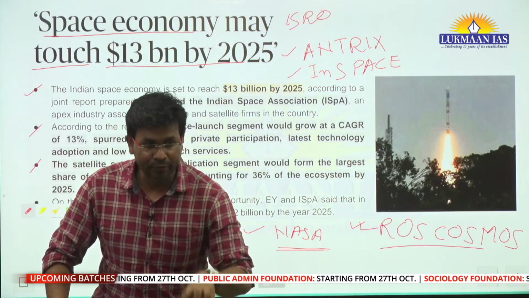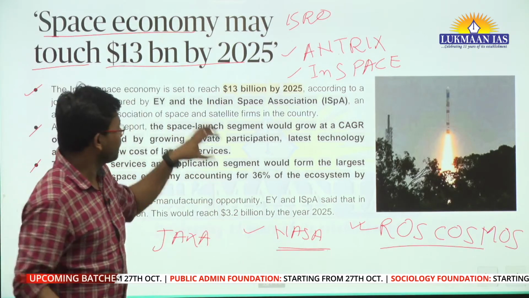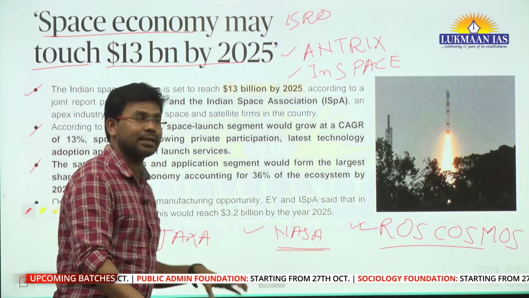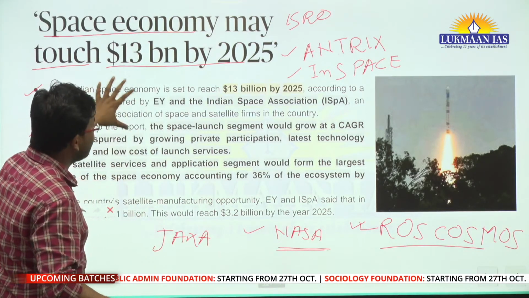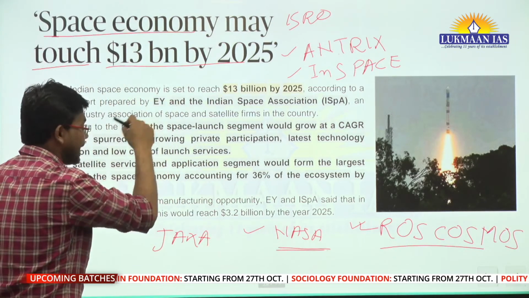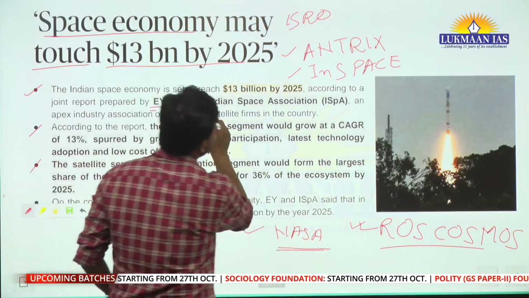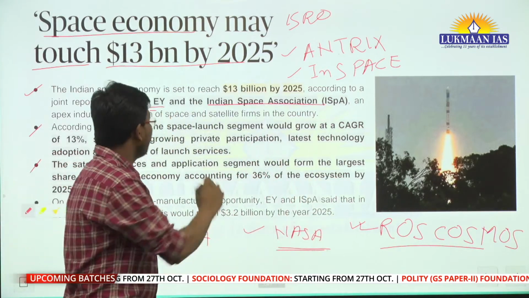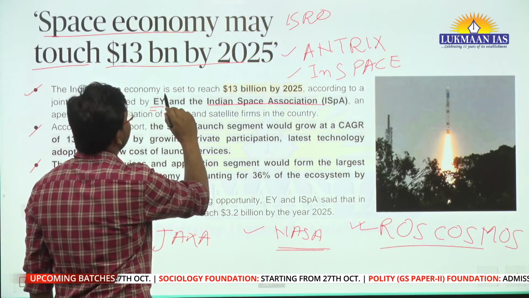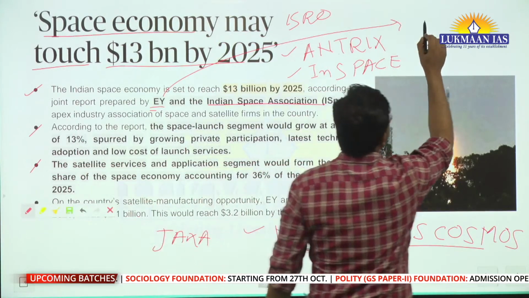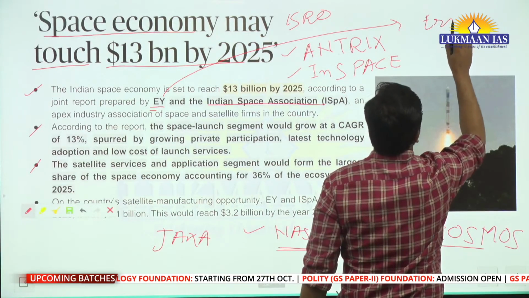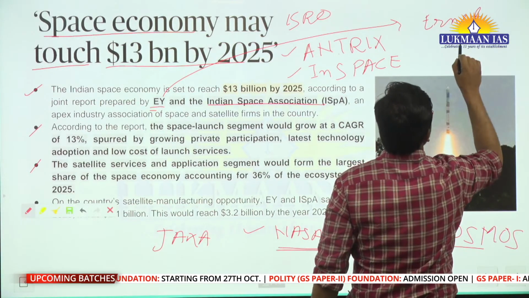Now if you talk about the future of the space sector in India, it is estimated by these two organizations, EY and the Indian Space Association. EY stands for Ernst and Young.